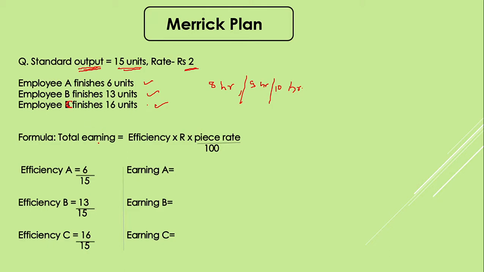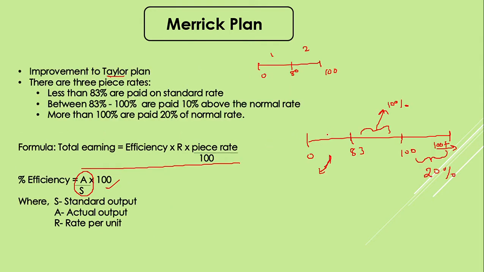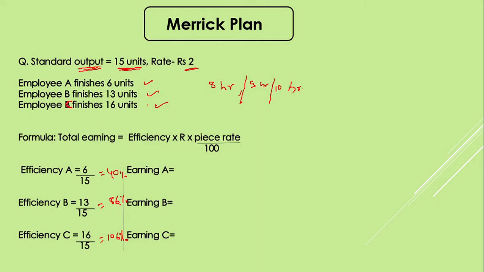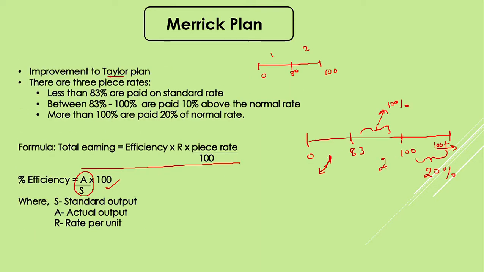Now as I said, first we have to find out the efficiency. For efficiency, for A it is 6 upon 15, which is the standard output that has been set. So 6 upon 15 comes as 40%. B is 13 upon 15, which comes as 86%. This is 40%, 86%, and this is 106%. So here, employee A falls into category 1, employee B who is achieving 86% is falling into the second category, and employee C is falling into the third category.